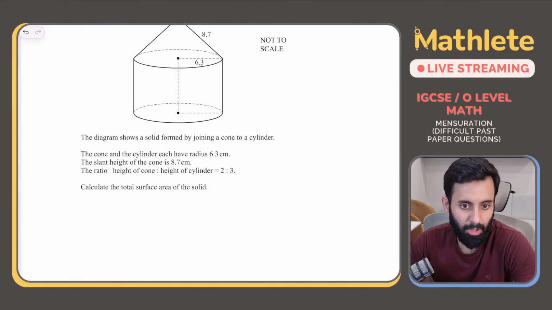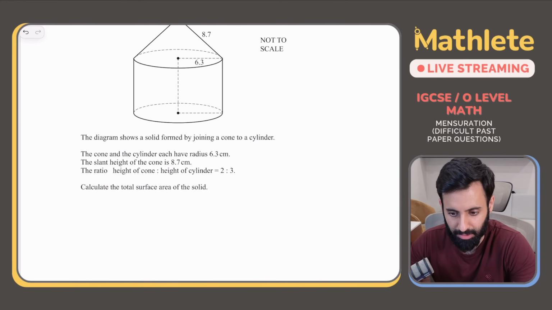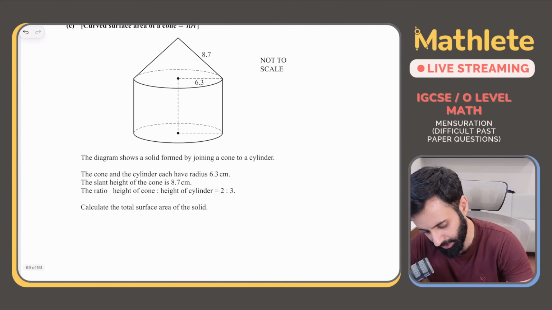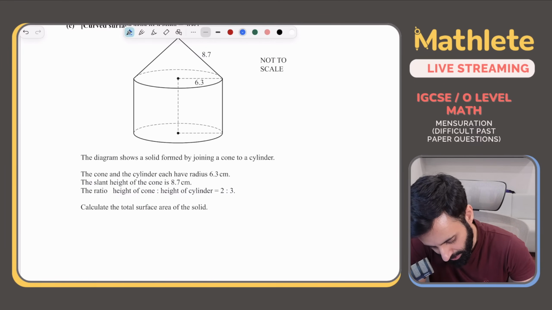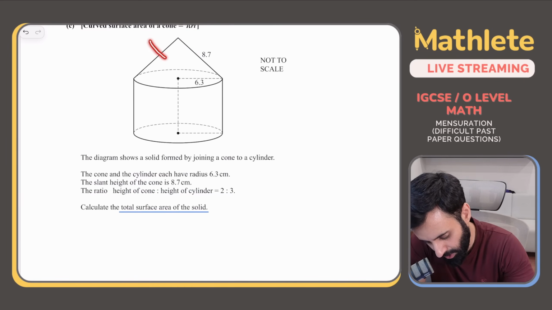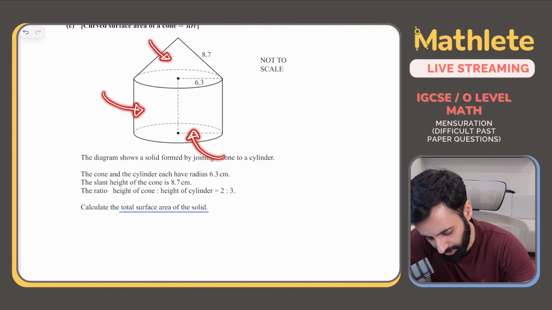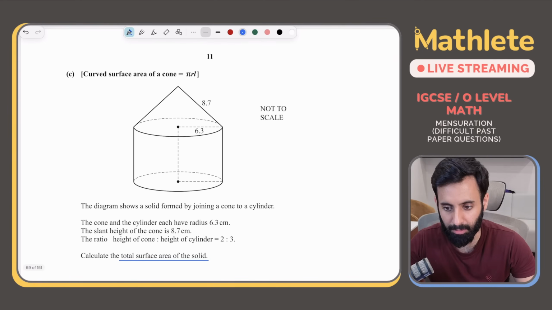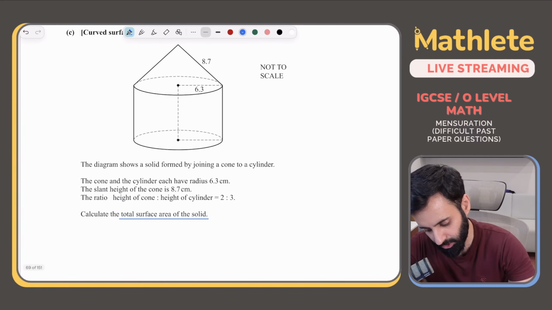Okay. So don't just nosedive into solving questions like these. Don't just brainlessly start solving. Make sure that you first plan before you start solving. First of all, let's see how many areas we need to add before we have the total surface area. We need to add the areas of 1, the curved surface area of the cone, 2, the curved surface area of the cylinder, 3, the circular base of the cylinder. That is how we're going to get our answer to the surface area of the solid.